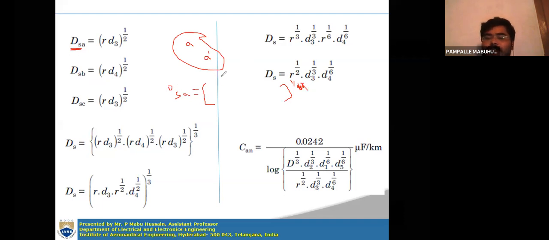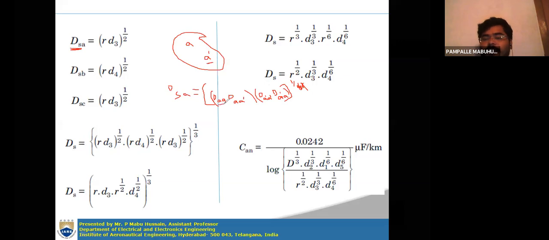Now self distances means, first you take one conductor, DAA and DAA dash, this is one product. Another product is you have to consider A dash, then that A dash self distance DA dash A dash and DA dash A. So this is the inside product, right?